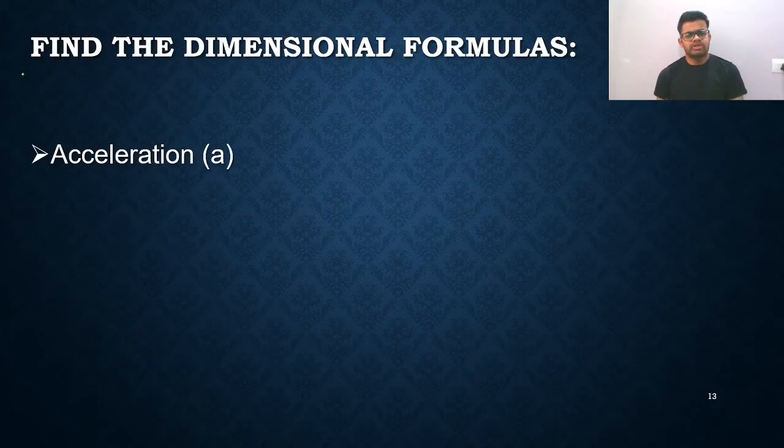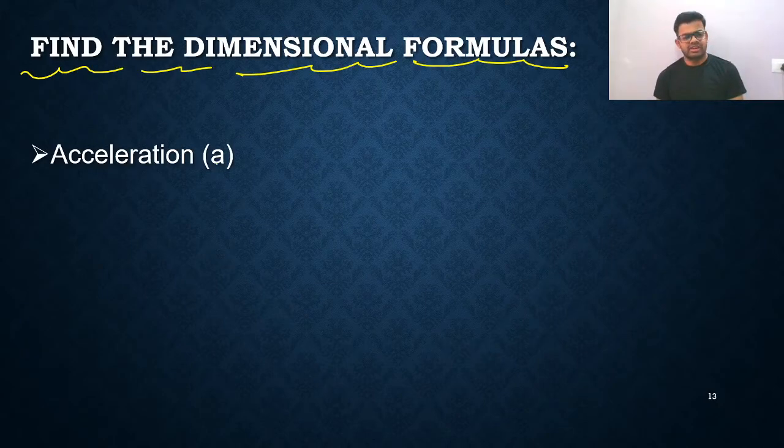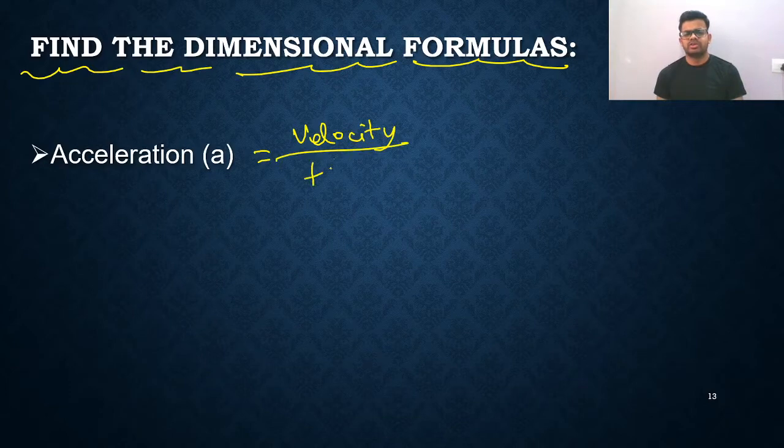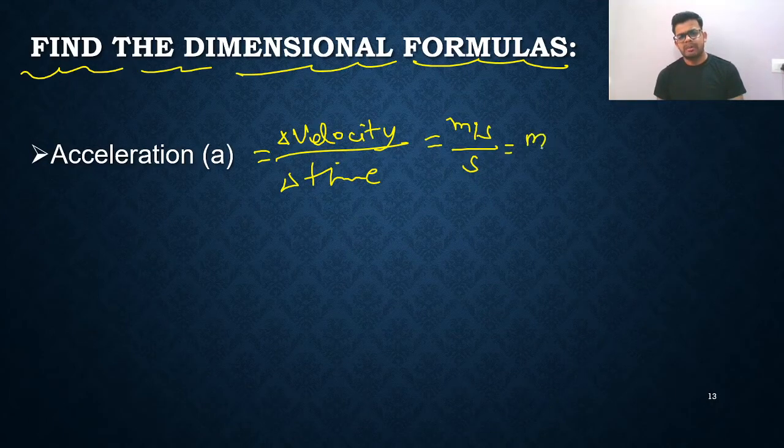Next, there are some basic questions you need to find. Listen, my dear friends. Here it is written: find acceleration, meaning the dimensional formula of acceleration. Acceleration can be written as velocity divided by time, the rate of change of velocity, actually change in velocity divided by time interval. Velocity is meter per second, divided by second, so you can write meter per second square.